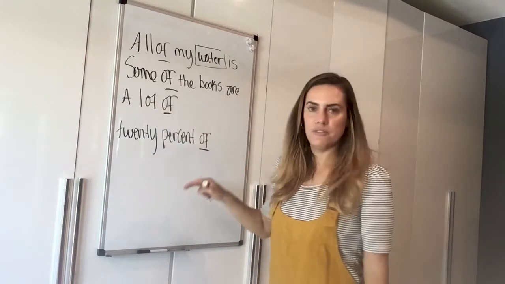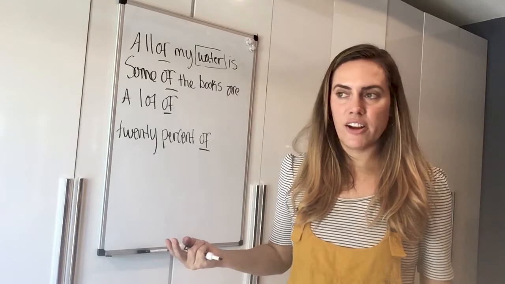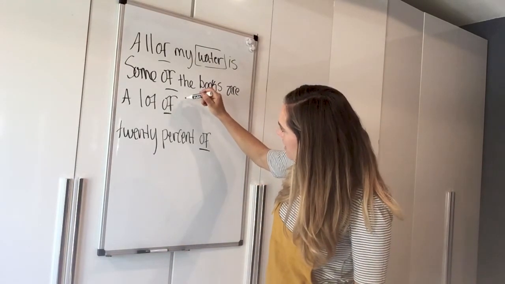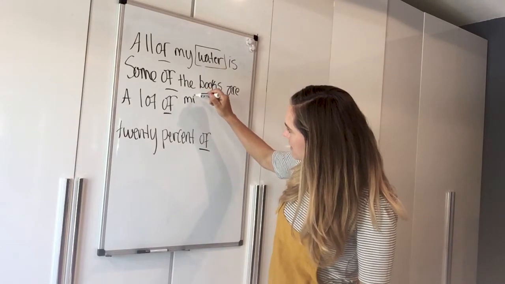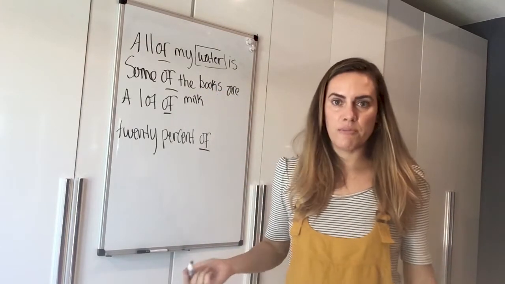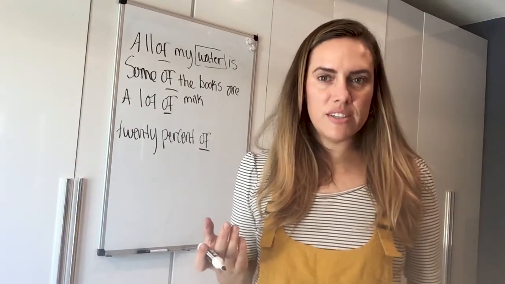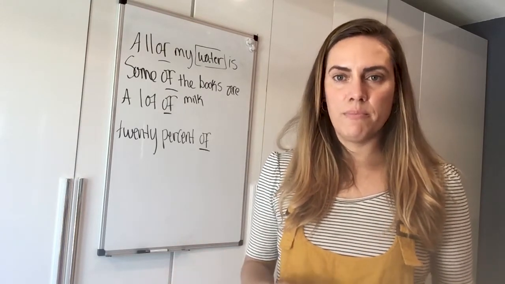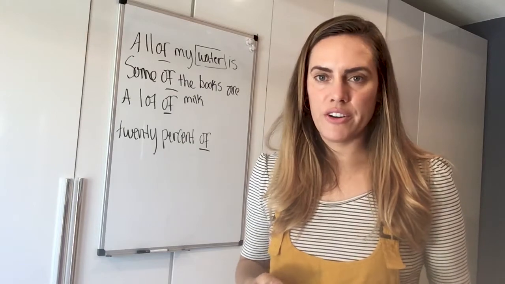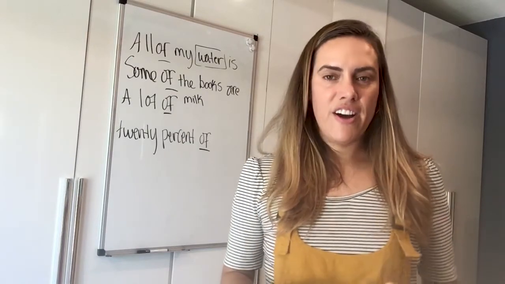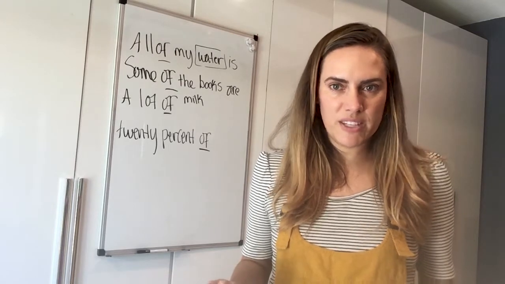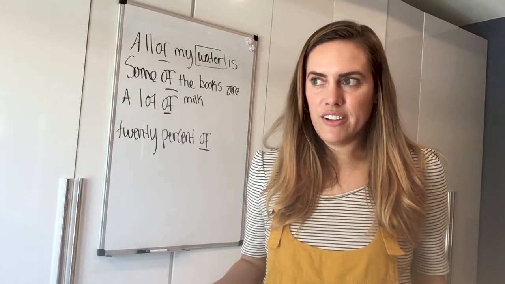A lot of, okay, let's try it with singular and plural. A lot of milk. A lot of milk. And when I use a singular noun, it's usually a non-count noun, okay? A lot of milk, a lot of water, a lot of air, a lot of furniture, right? These are non-count nouns because we can't really use a singular count noun.